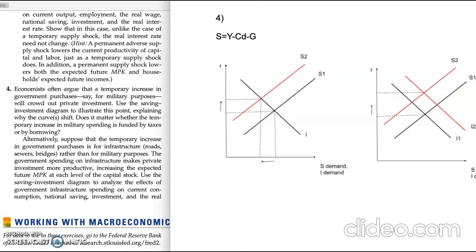Now we are going to analytical problem number 4, chapter 4. There we see that government purchases temporarily increased, and we have to illustrate the changes through the diagram. If we increase the government spending, then our savings will decrease. And that is why our saving curve shifts up.